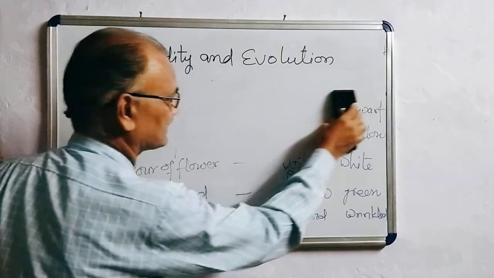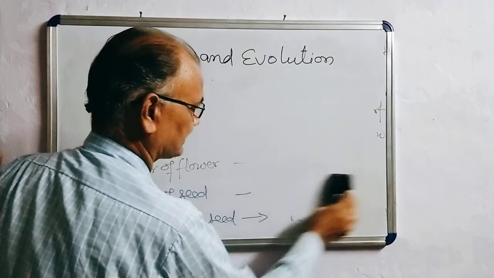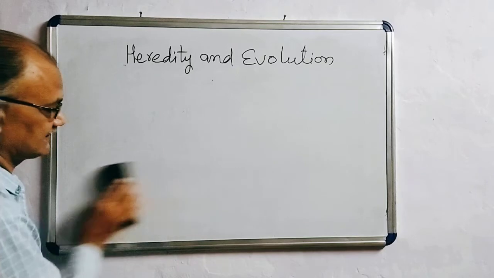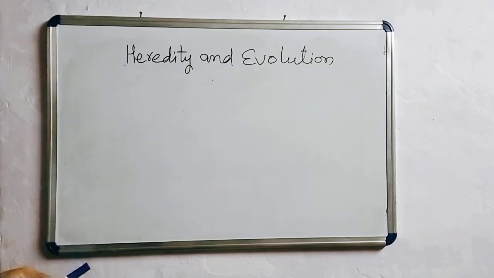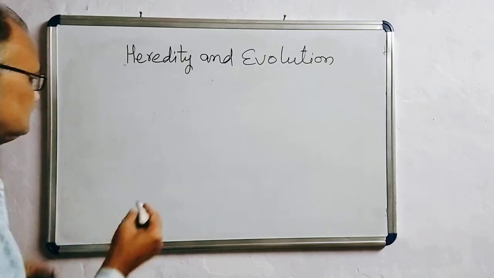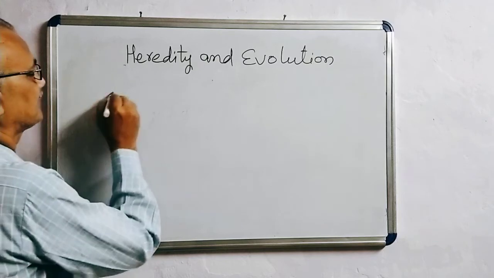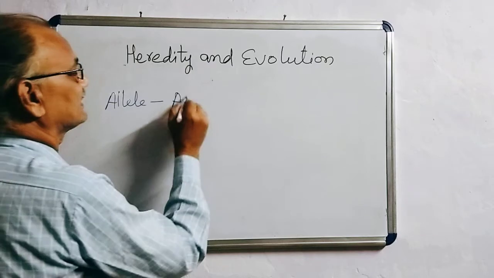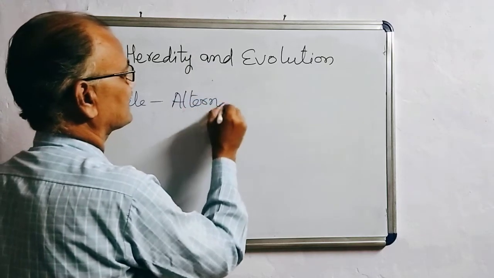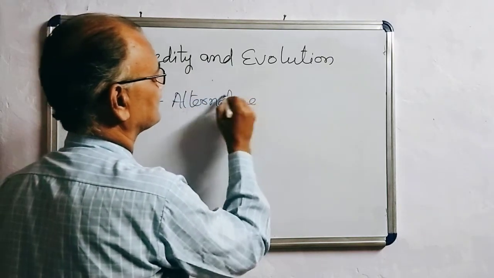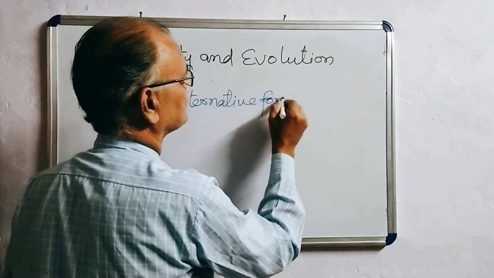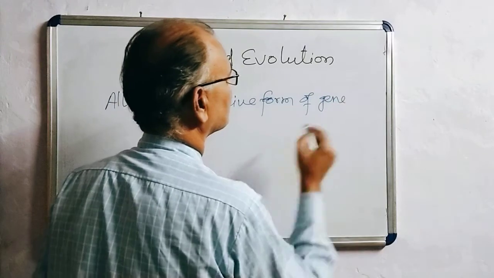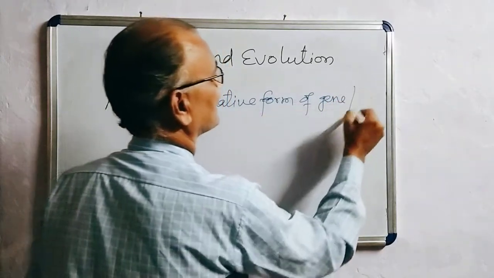Before taking the Mendel experiments, I am taking some terminology that will be used for explaining Mendel's experiment. The first one is allele, that is an alternative form of gene. That is also taken as factor.